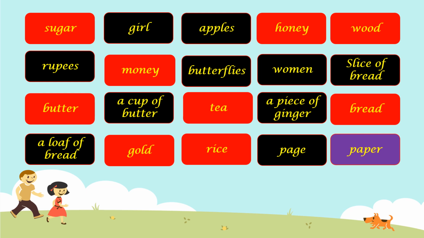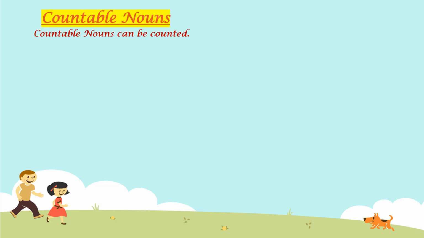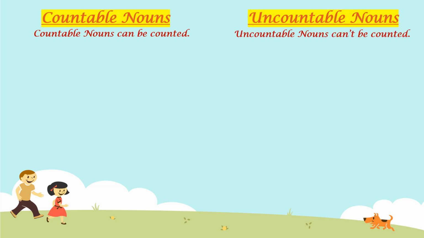Pages can be counted, but paper cannot be counted. So that is uncountable. Now, I hope you all are clear with what words are countable and what nouns are not countable. So that means countable nouns can be counted and uncountable nouns cannot be counted.